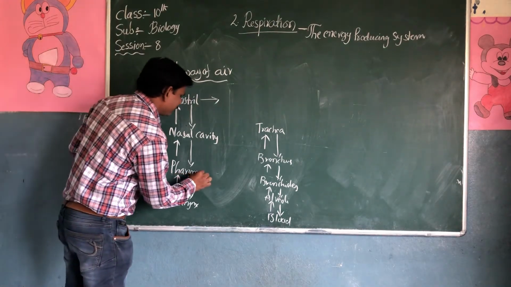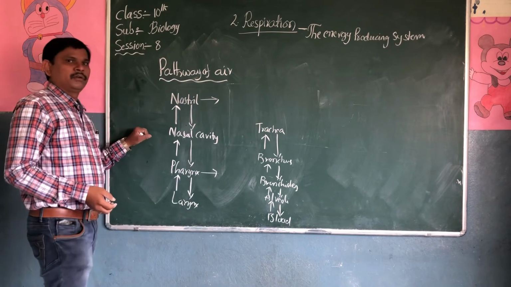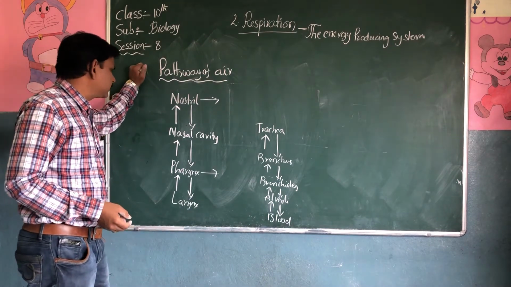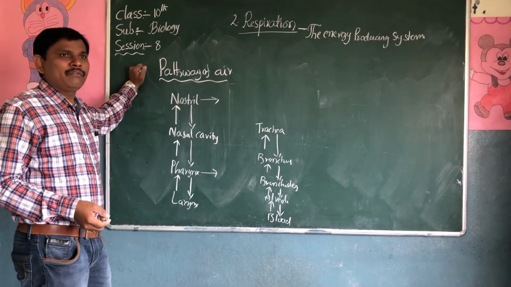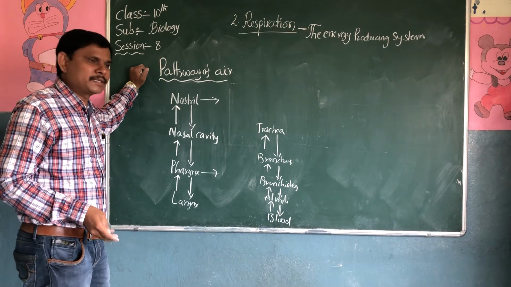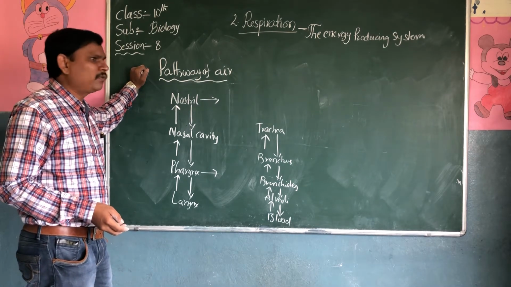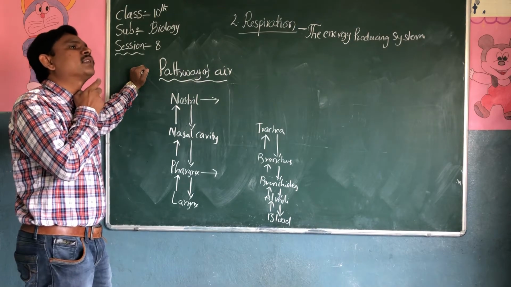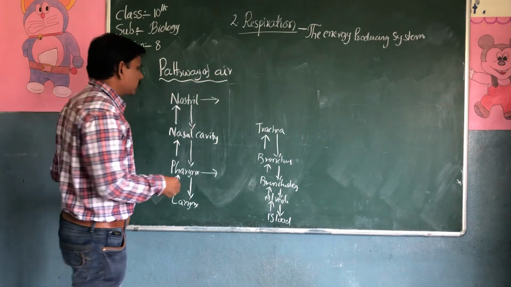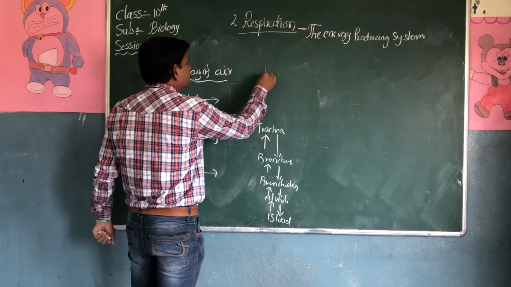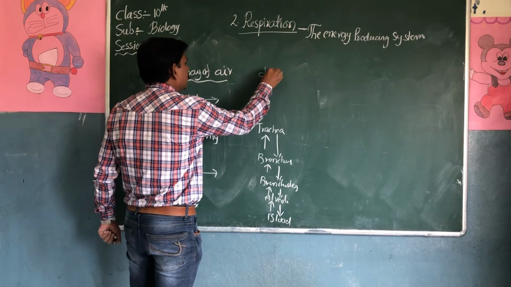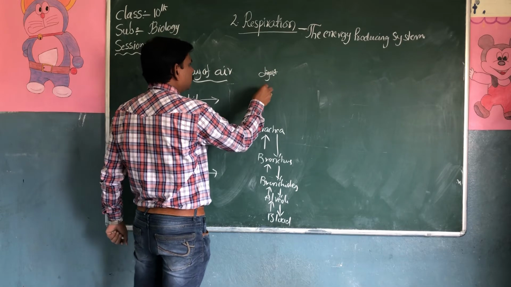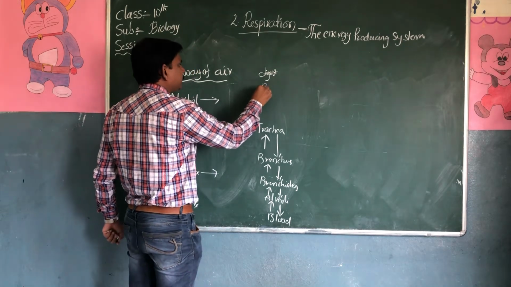Next one is pharynx. In the pharynx, a flap-like muscular wall is present. It will control both the digestive part and the respiratory part.